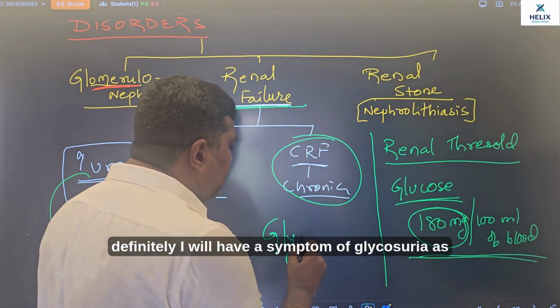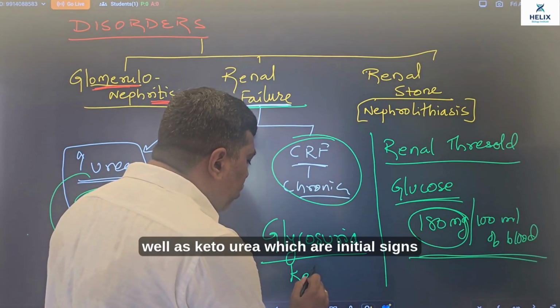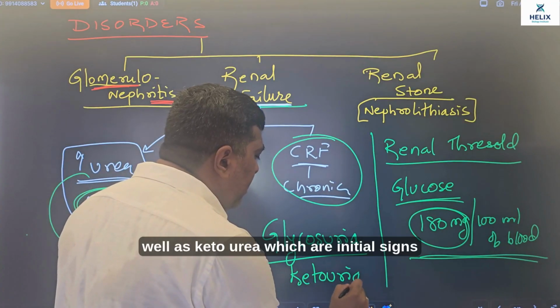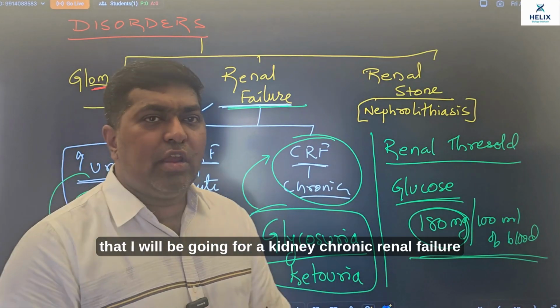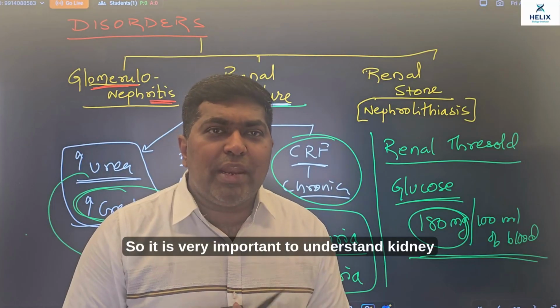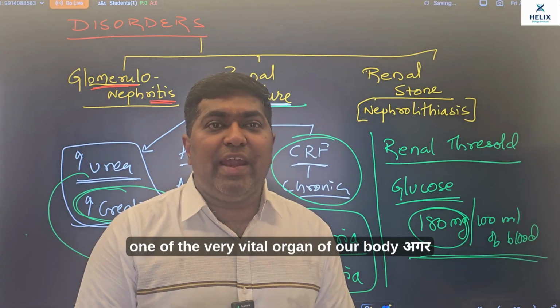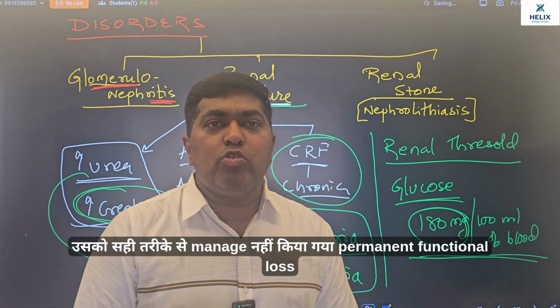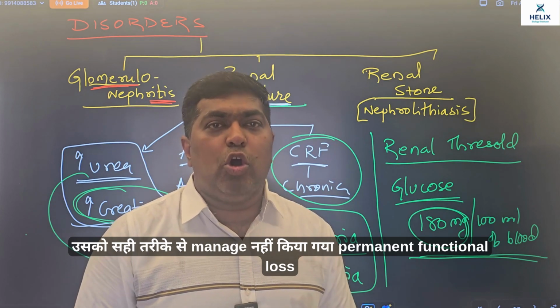आई विल हैव अ सिम्पटम ऑफ ग्लाइकोसूरिया as well as ketonuria, which are initial signs that I will be going for a chronic renal failure. So it is very important to understand kidney, one of the very vital organ of our body. अगर उसको सही तरीके से मैनेज नहीं किया गया, परमानेंट फंक्शनल लॉस होता है.